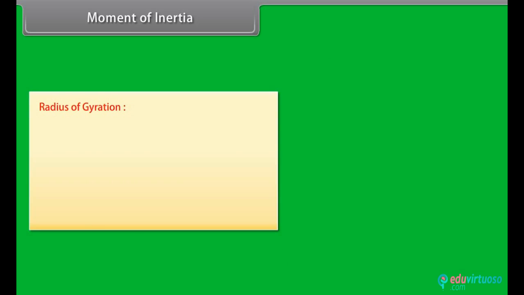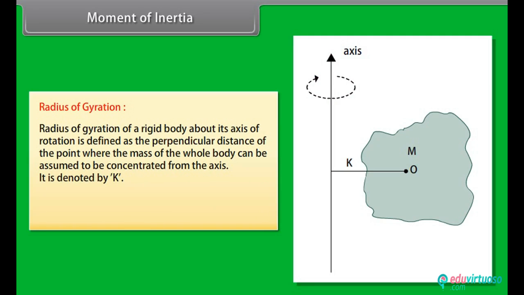Radius of gyration of a rigid body about its axis of rotation is defined as the perpendicular distance of the point where the mass of the whole body can be assumed to be concentrated from the axis. It is denoted by k.